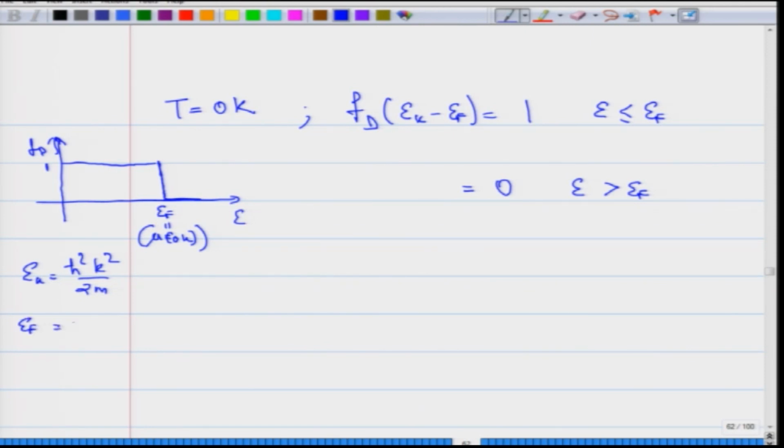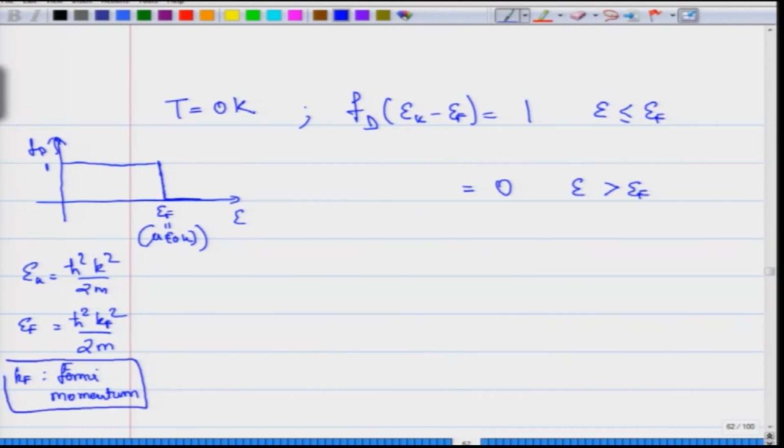So, the Fermi energy is also ħ²k_F²/2m, where k_F is called the Fermi momentum, which is really the maximum momentum which is possible inside the system.